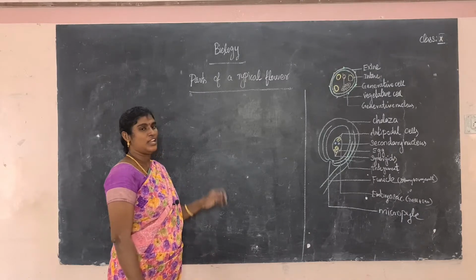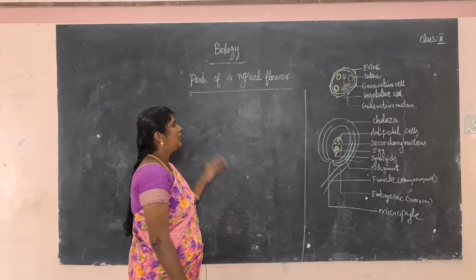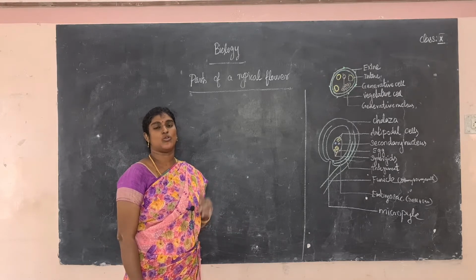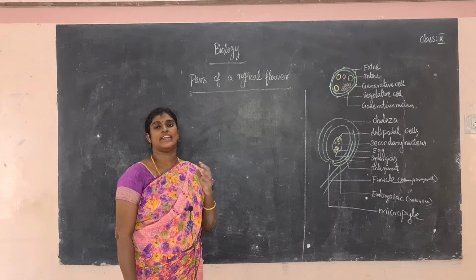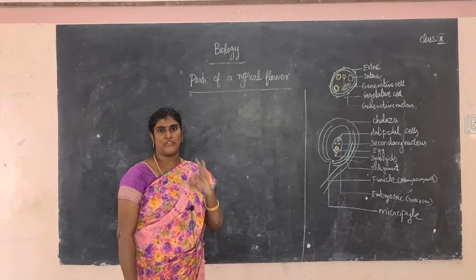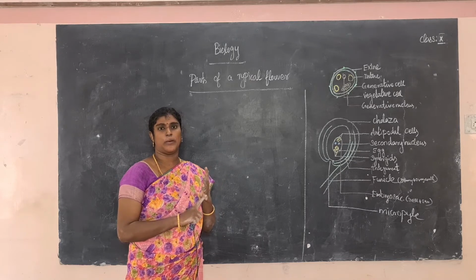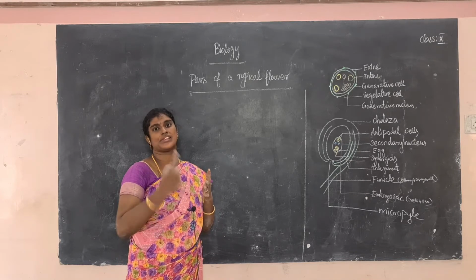Good morning students. Last class we were discussing the topic of reproduction in plants. So what is reproduction? Reproduction is a fundamental feature of all living organisms. So what are the types of reproduction? There are three types of reproduction. First one, vegetative reproduction, asexual reproduction, and another one, sexual reproduction.